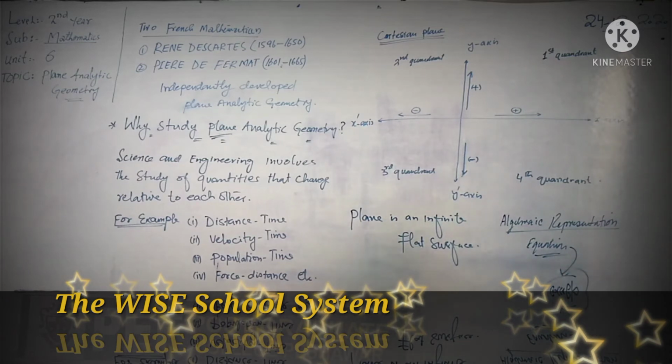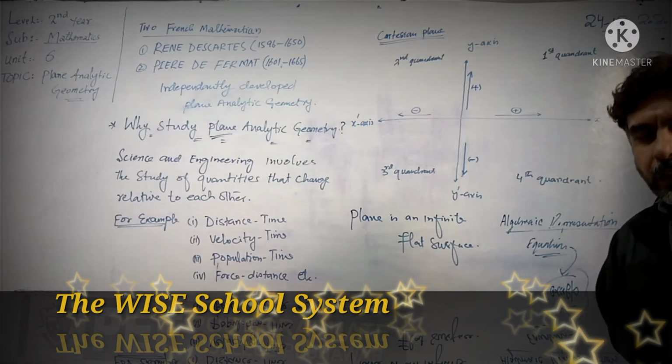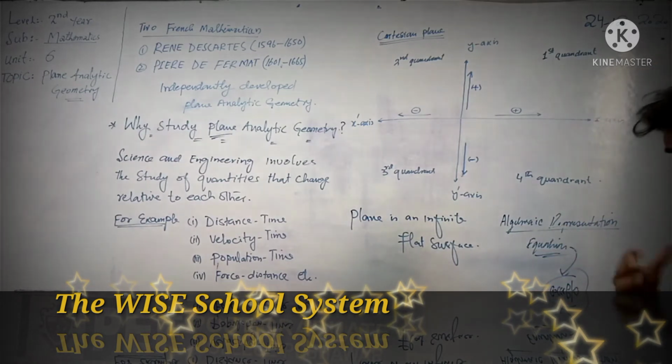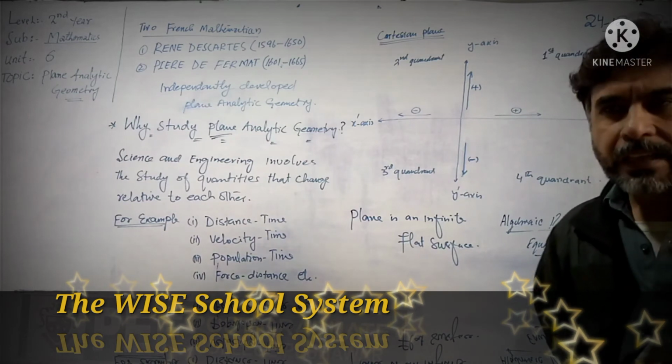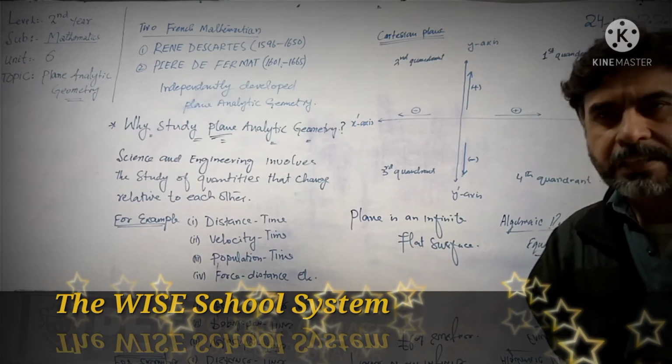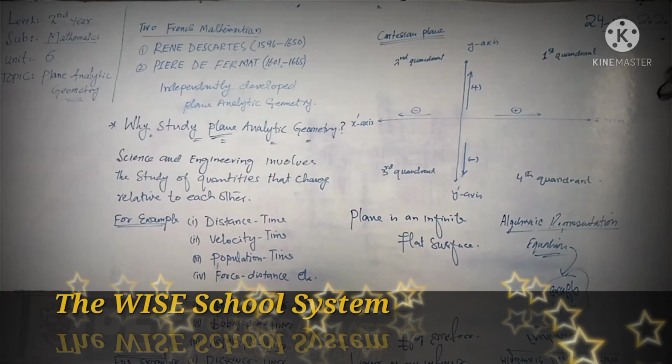To make it easier to understand the relationship between the quantities, we draw the graph of this equation, and from that graph we deduce their characteristics. The relationship between those quantities can be analyzed from their graph.